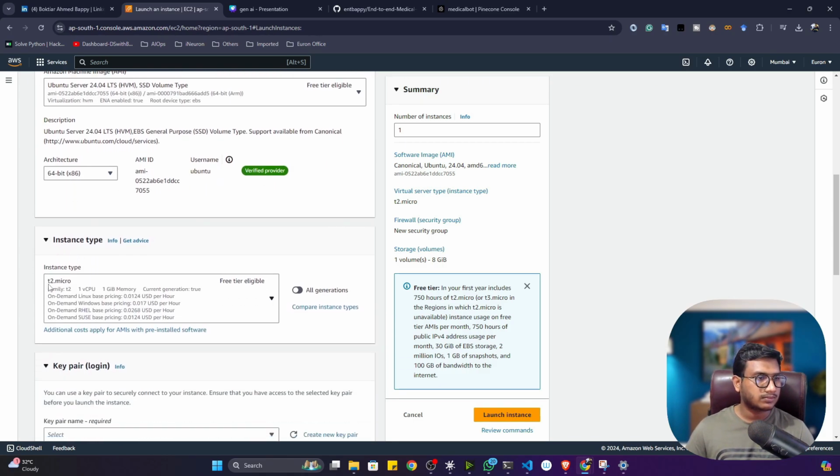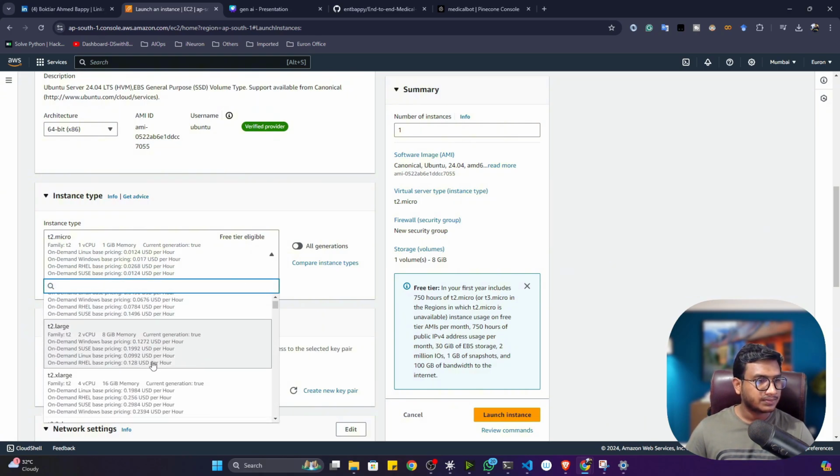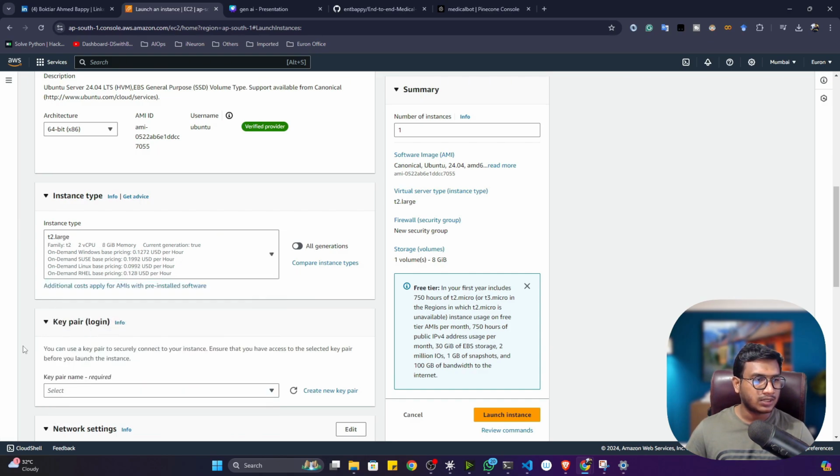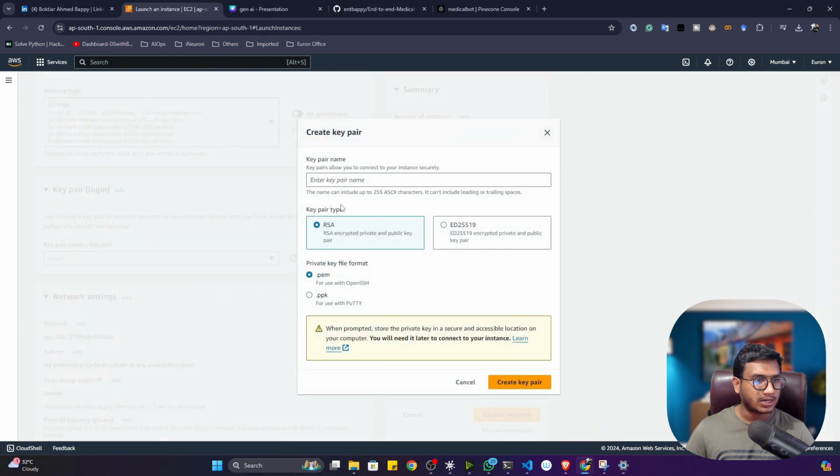Then see, instance type, you have to take at least 8 GB RAM. Just take 8 GB RAM. I'll be taking T2 large. Then select the key value pair. If you don't have the key value pair, you can also create it. Let's say I'll give medical. So it will create one RSA file.